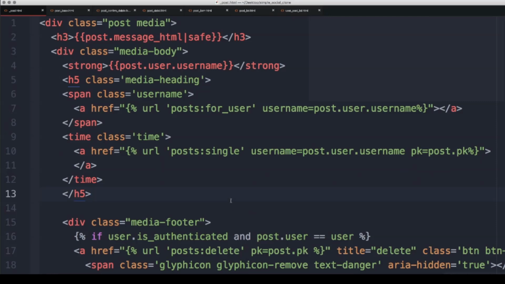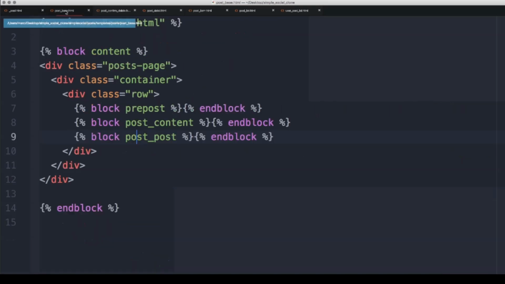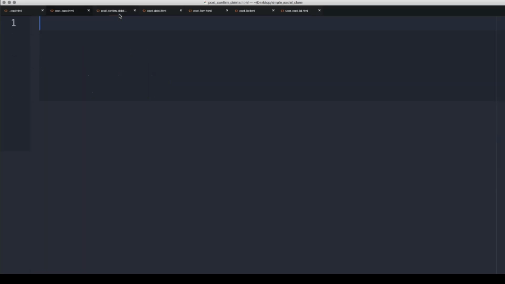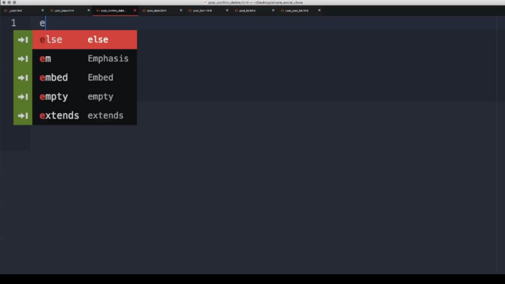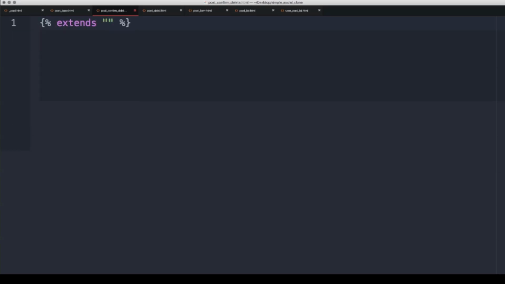We still have a couple more things to do. You finish underscore post, finish post_base.html. Have not done confirm delete, so let's take care of that. Now that one's pretty straightforward. What we are going to do is say extends post/post_base.html, and then we are going to say a block of post content.